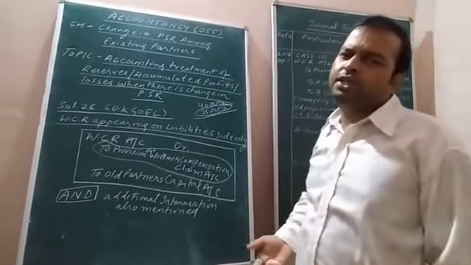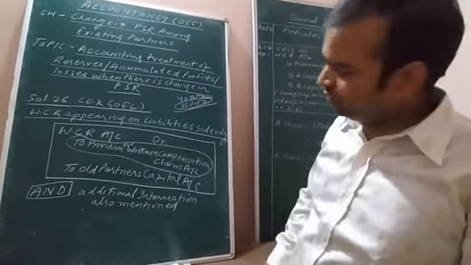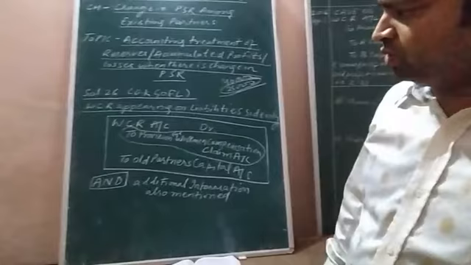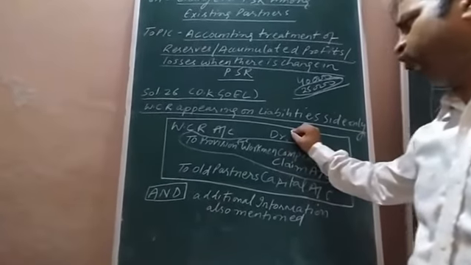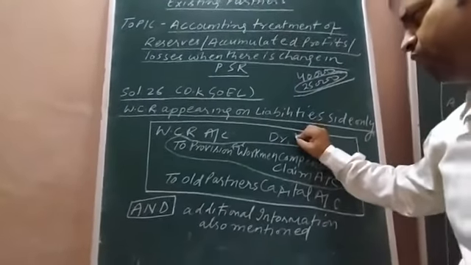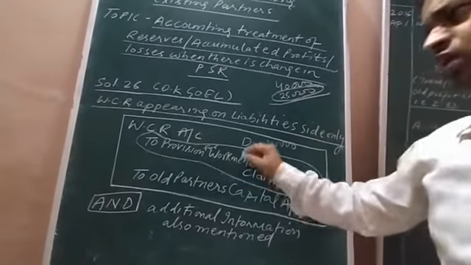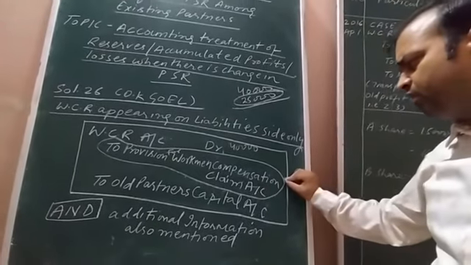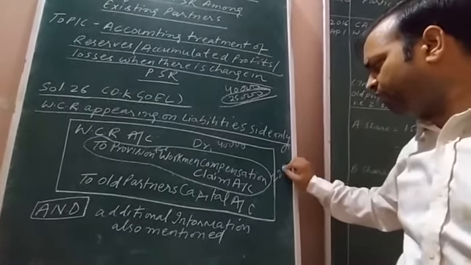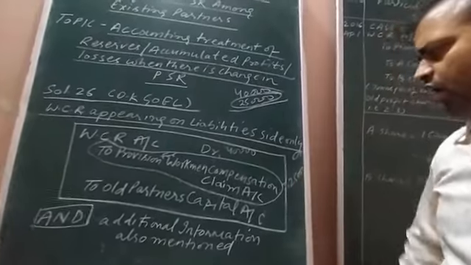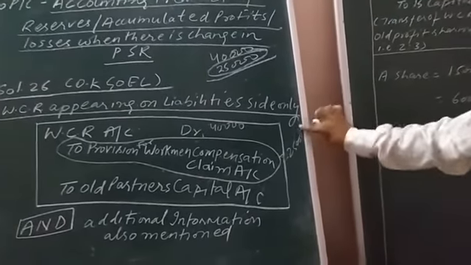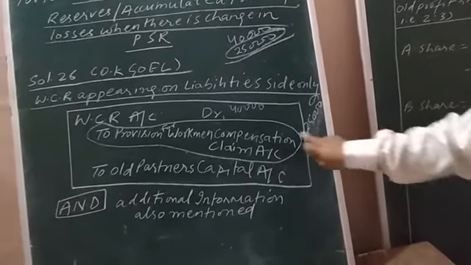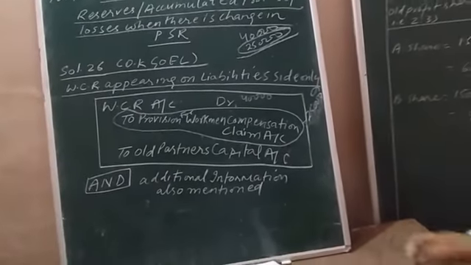Whenever liability increases, it is shown on the credit side. WCR account debit, okay, amount is 40,000 rupees. Out of this, how much amount is to be kept as a reserve? 25,000. Okay, 40,000 minus 25,000, 15,000 rupees.